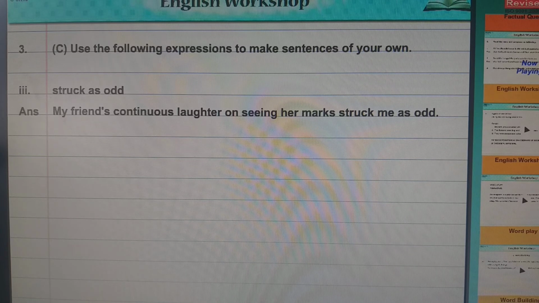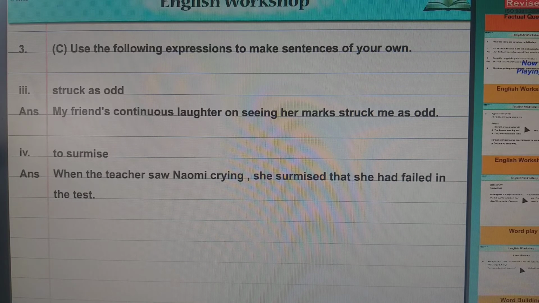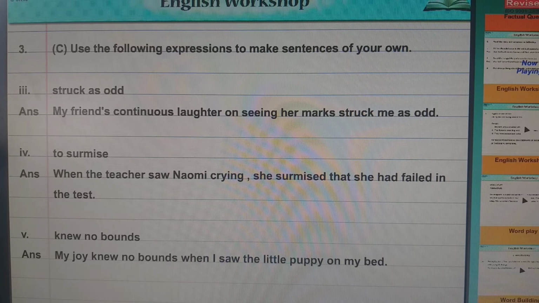The next one, to summarize, you can say to read it again. When the teacher saw Naomi crying, she summarized that she had failed in the test. Knew no bounds: my joy knew no bounds when I saw the little puppy on my bed. Knew no bounds means you are very much happy.